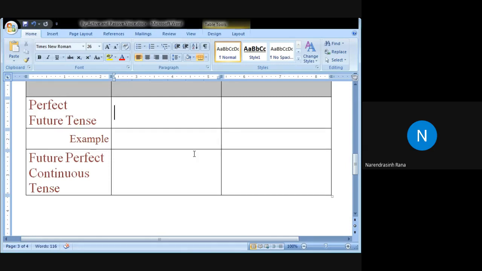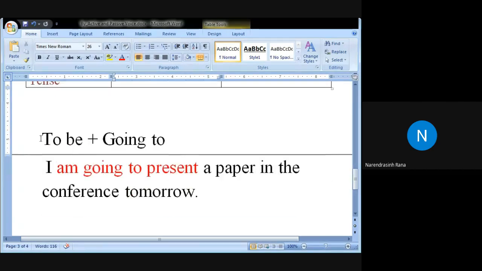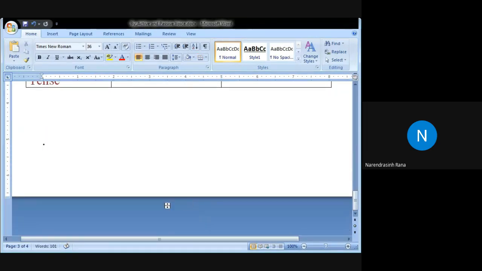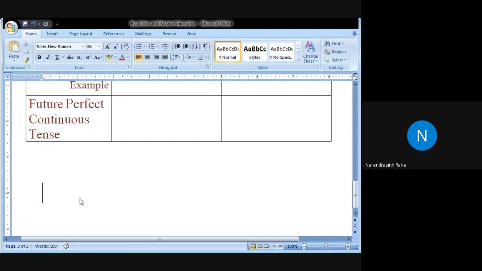Will, shall, have plus V3. What are the others doing? Ishan, if there is a third person singular, okay, all can answer. This is for all. If there is a third person singular, he will. So I have to use have or has.